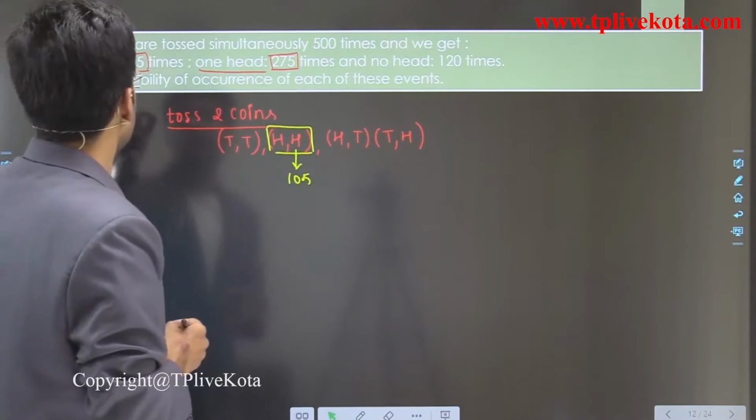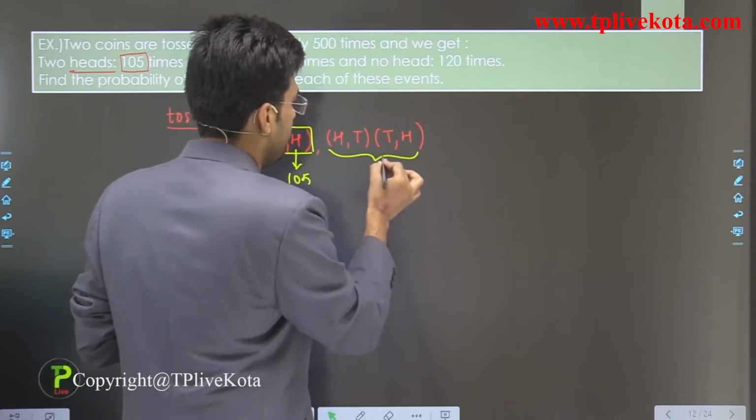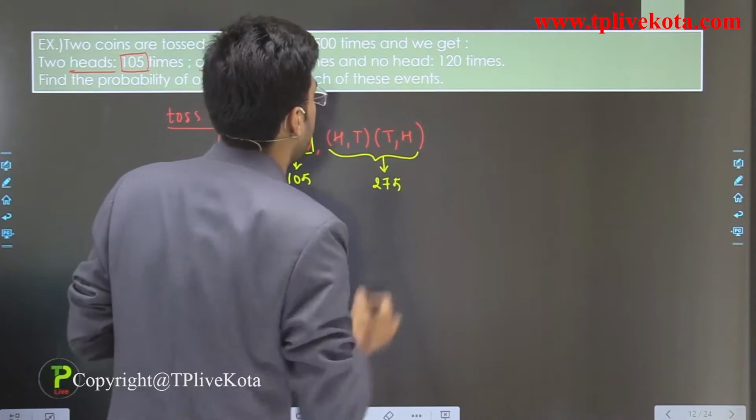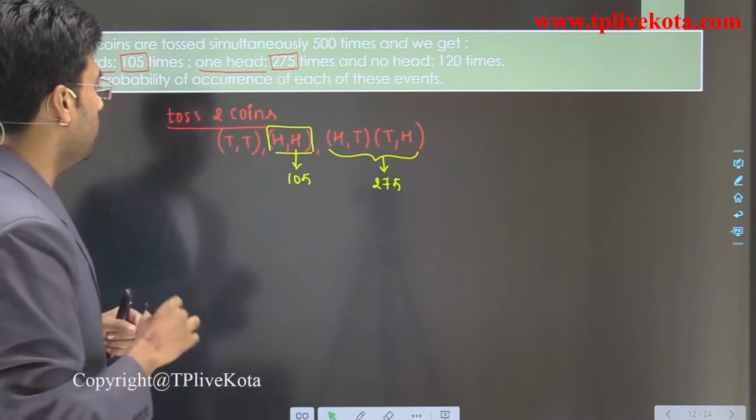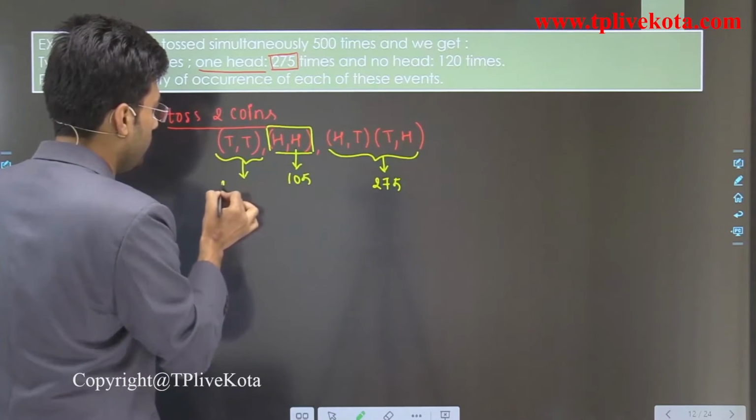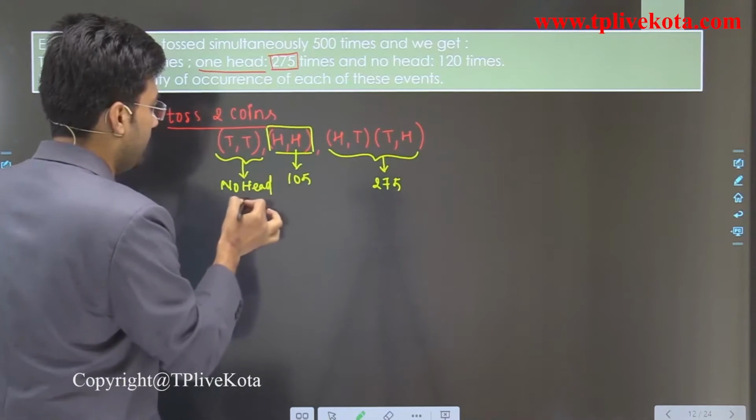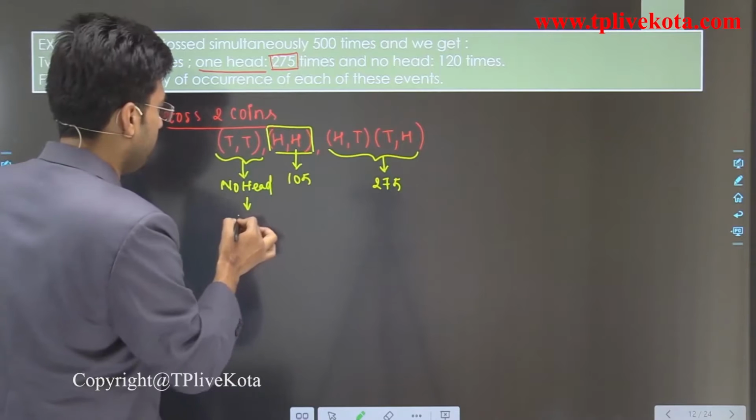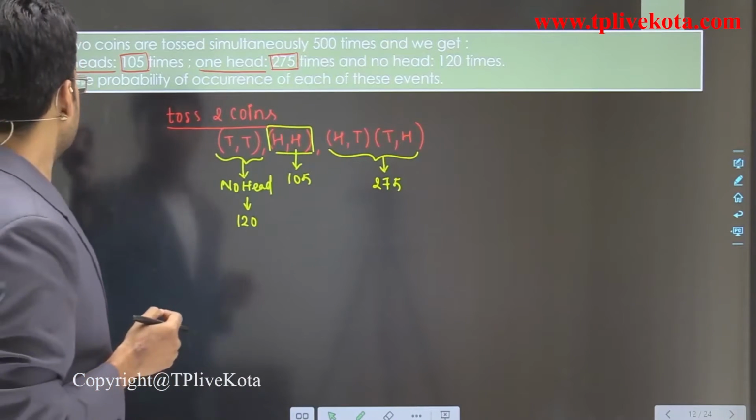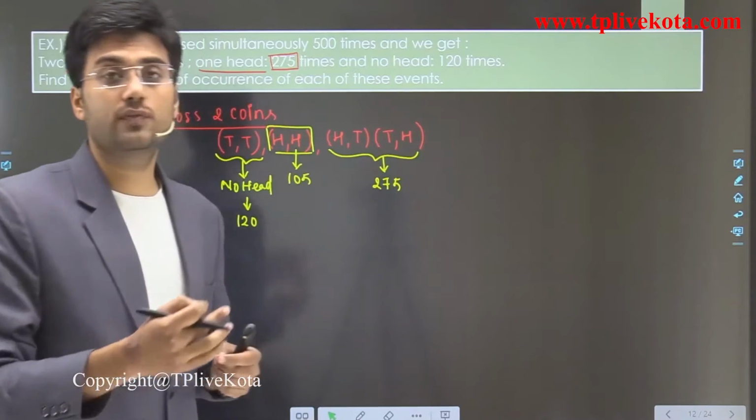And one head means these cases we get 275 times, and no head means both are tails. This is the case of no head, and these are 120 times. Clear? So students, in this question we have to find the probability of occurrence of each of these events.